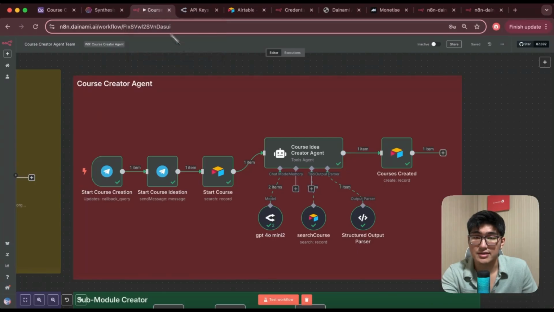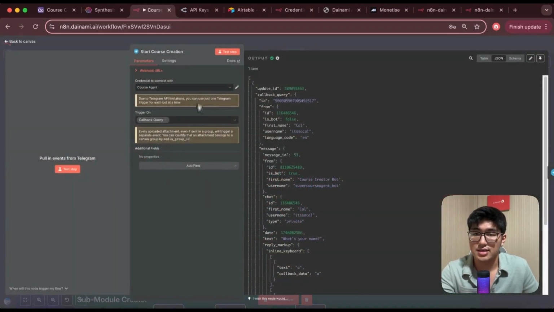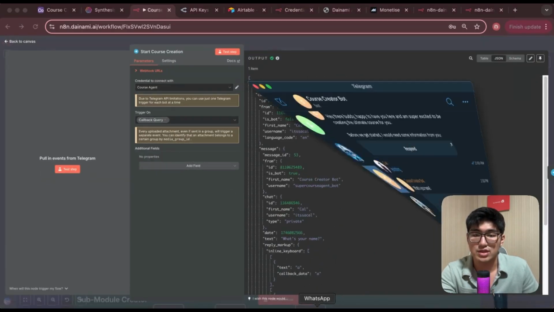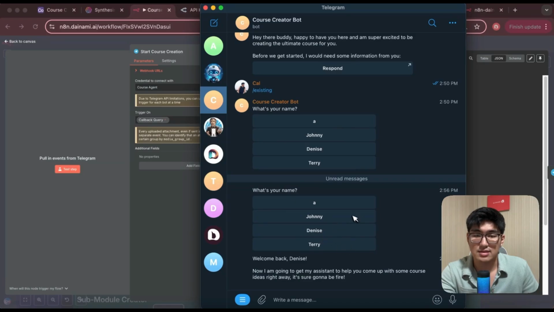So let's go back to n8n. Our Scriptwriter Agent works like this. So the first thing we're going to do is to create a new Telegram node. And this is the trigger node for update callback query. Make sure the credential is connected to the course agent, and this allows us to retrieve a new trigger each time we click into the inline button over here.